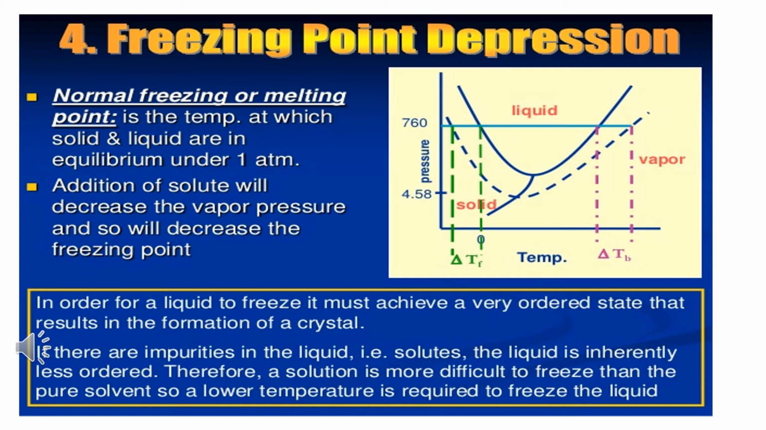In order for a liquid to freeze, it must achieve a very ordered state that results in the formation of a crystal. If there are any impurities in the liquid, that is solute, the liquid is inherently less ordered. Therefore, a solution is more difficult to freeze than the pure solvent. So a lower temperature is required to freeze the liquid. This is called freezing point depression or depression in the freezing point, which is a colligative property.